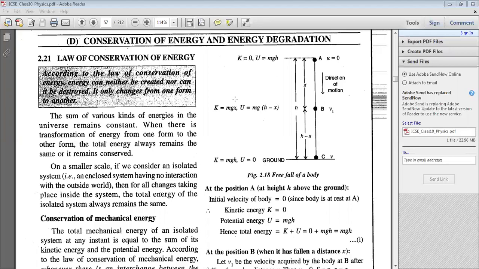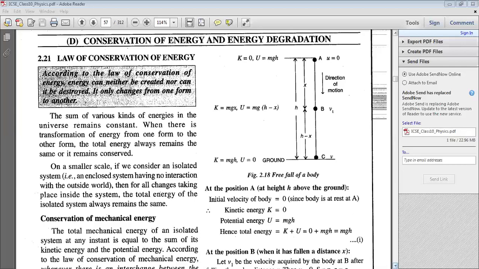Now, if we consider an isolated system, that means a system which does not have any interaction with the outside world, then for all types of changes taking place inside the system, the total energy of the isolated system remains the same.